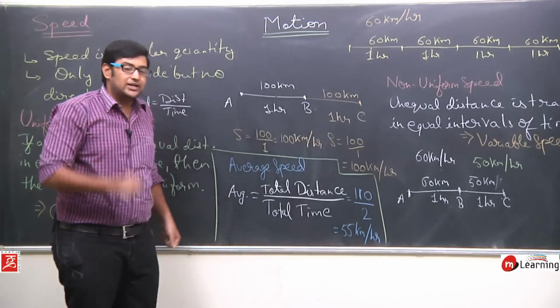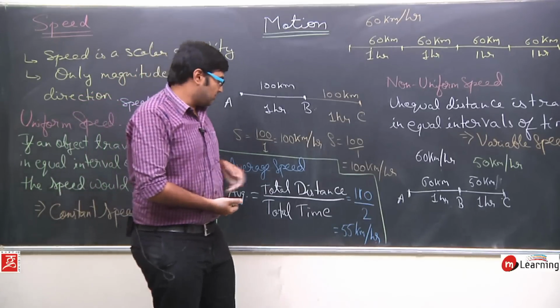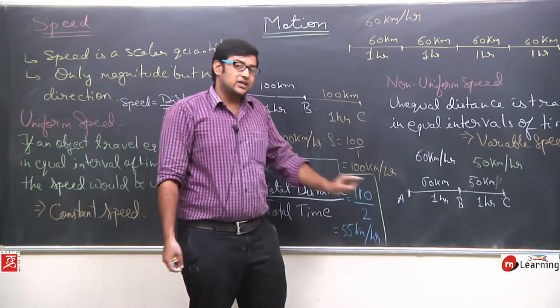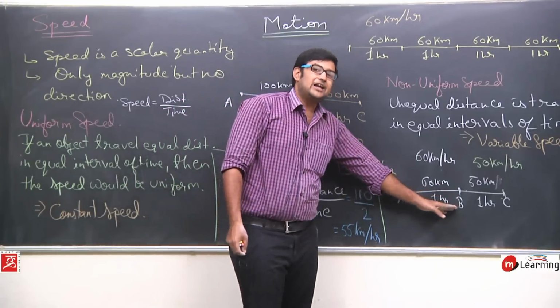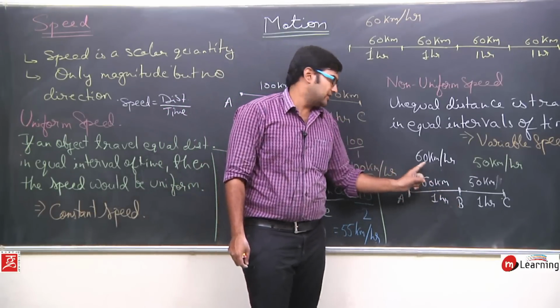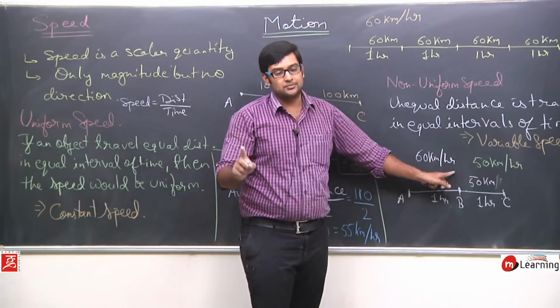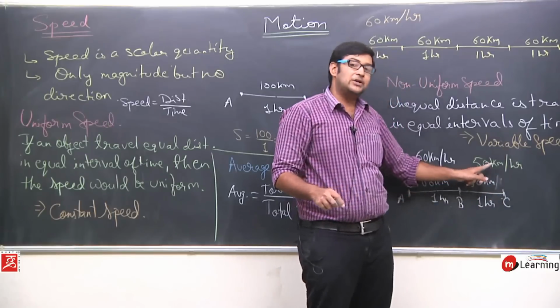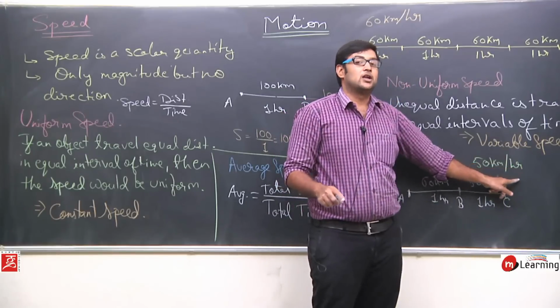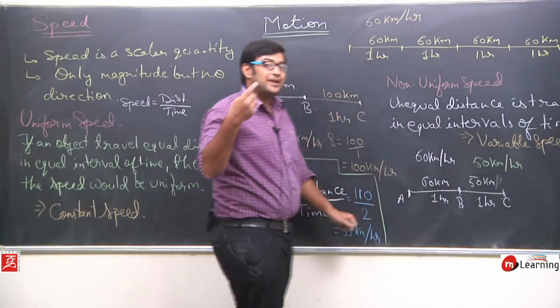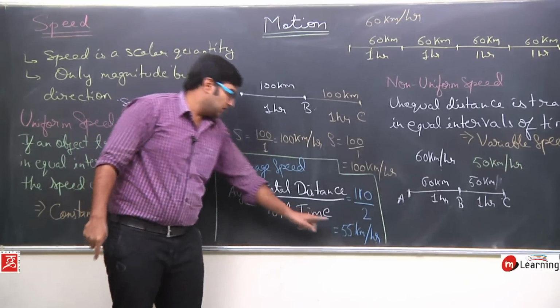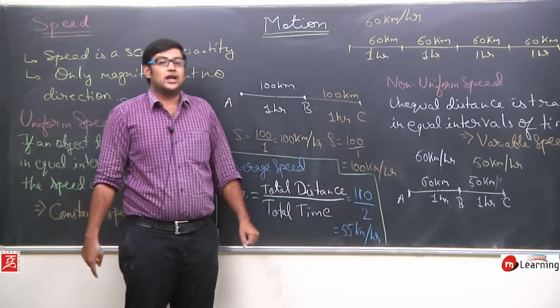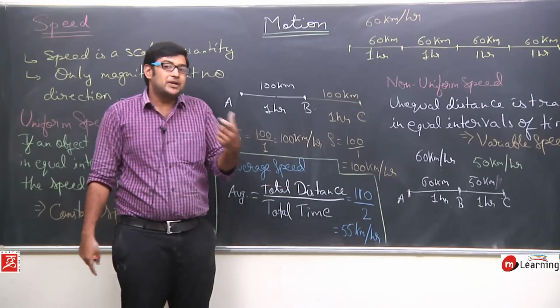Now the most important thing is here. See, from A to B I travelled with the speed of 60 kilometers per hour. From B to C I travelled with the speed of 50 kilometers per hour. But my average speed comes out to be 55 kilometers per hour. So what does this average speed mean?